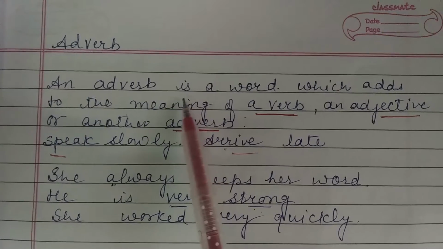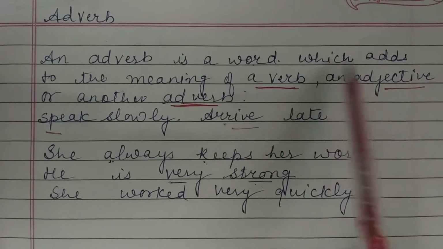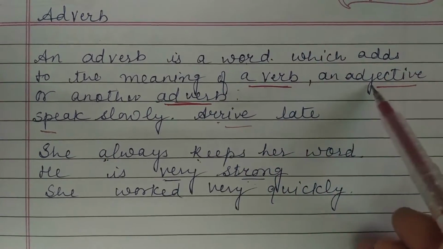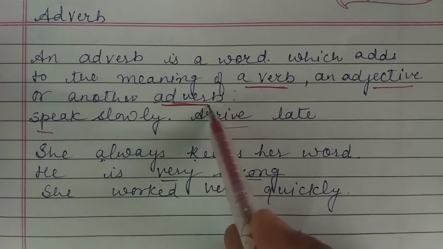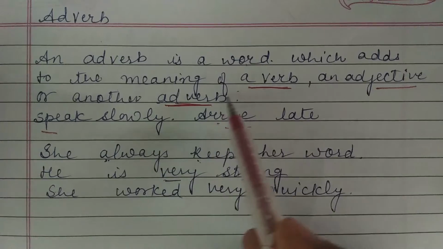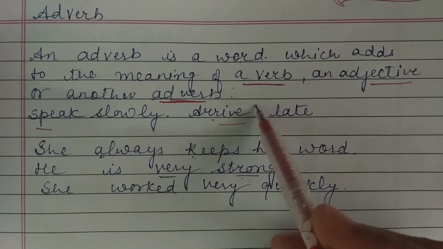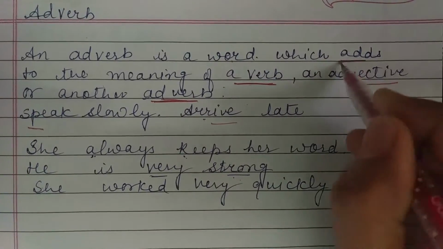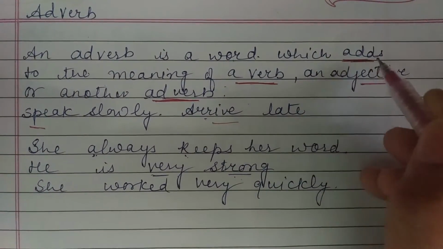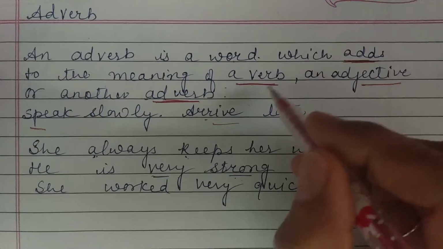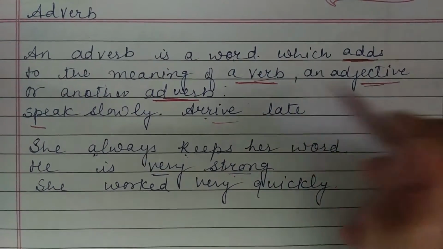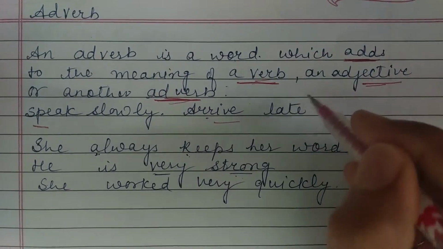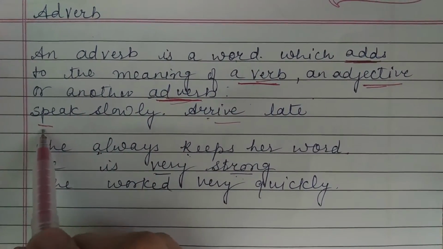An adverb is a word which adds to the meaning of a verb, an adjective, or another adverb. So the basic thing we need to understand is that it is a word that adds something to the meaning of a verb, adjective, or adverb. Let us try to understand it from a simple example.